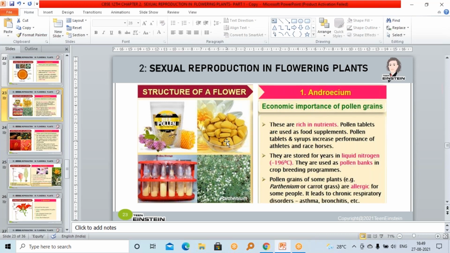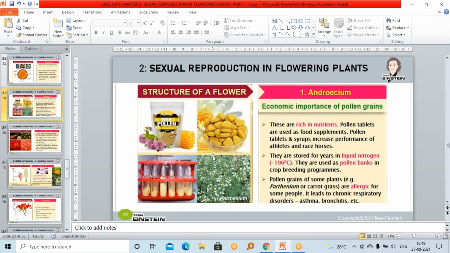So once this pollen grain is shed, it should reach where it needs to reach. Now the pollen grain is ready. Where should it reach now? It should reach the stigma for the next steps, right? For fertilization, this is the male part. It should reach the female part for fertilization, right? See here in this picture, this is the yellow part of hibiscus. If you touch this, yellow dust-like powder forms. Those are the pollen grains.